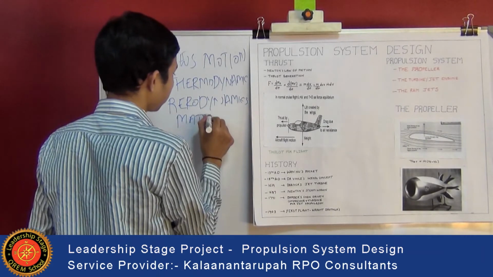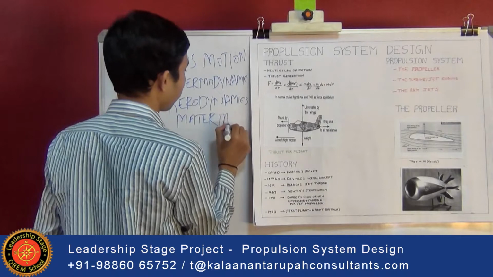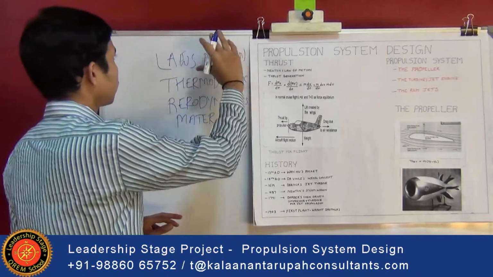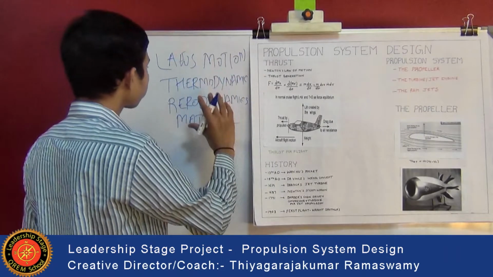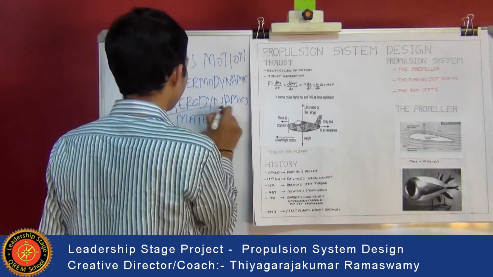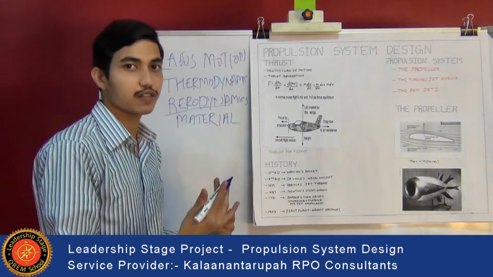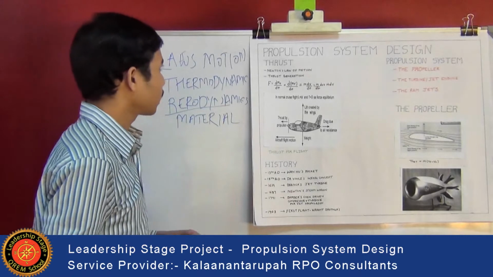Material science and mechanical science are used for manufacturing purposes, and the laws of motion, thermodynamics and aerodynamics are the basis for the design of the actual propulsion system.